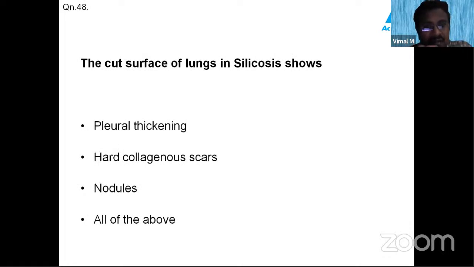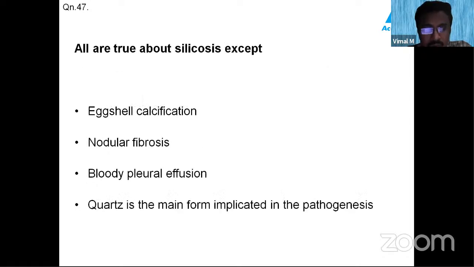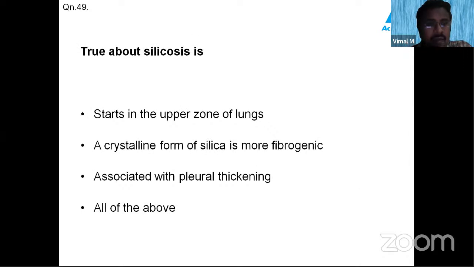The cut surface of lungs in silicosis shows pleural thickening, hard collagenous scars, nodules, all of the above. True about silicosis: starts in the upper zone of the lungs, a crystalline form of silica is more fibrogenic, associated with pleural thickening, and all of the above.